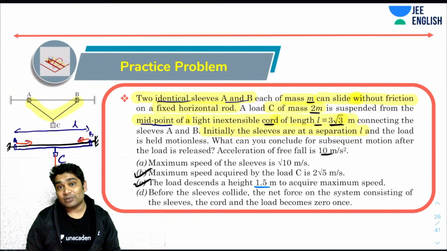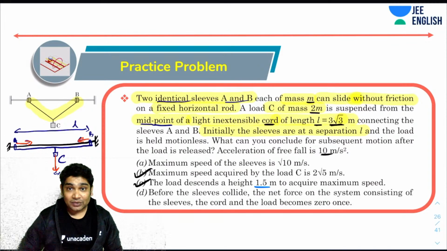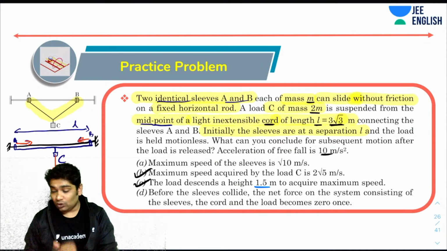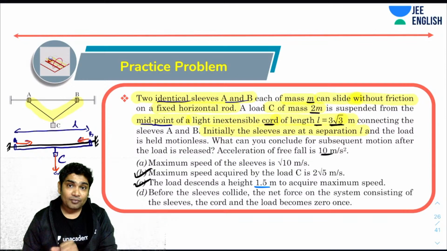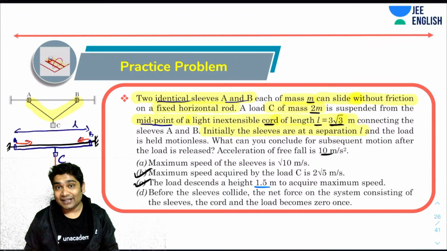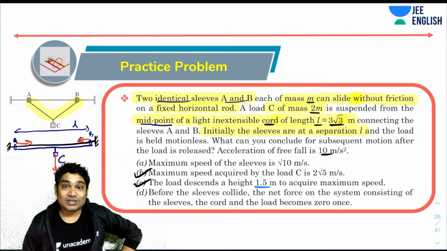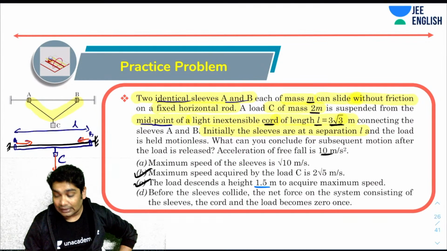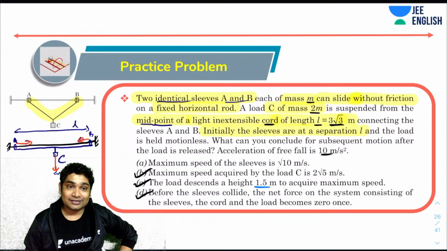At some point it must be zero. So when the acceleration of C is zero, can I say that the net acceleration of the CM in y direction is also zero? In the x direction there can be no force. In the y direction also the net force has to be zero when the center of mass has a zero y acceleration. Okay, I hope you can figure out that, and that is why D is also correct.